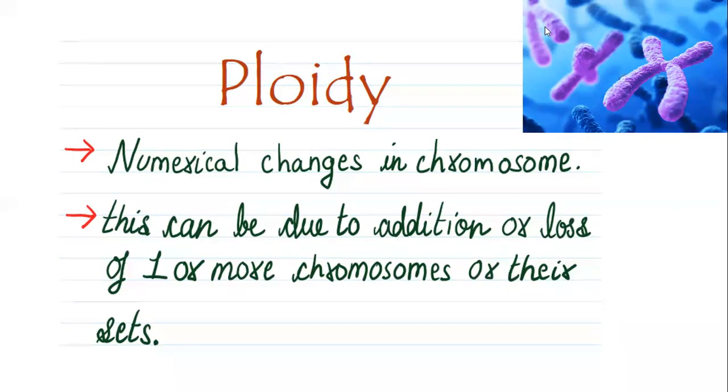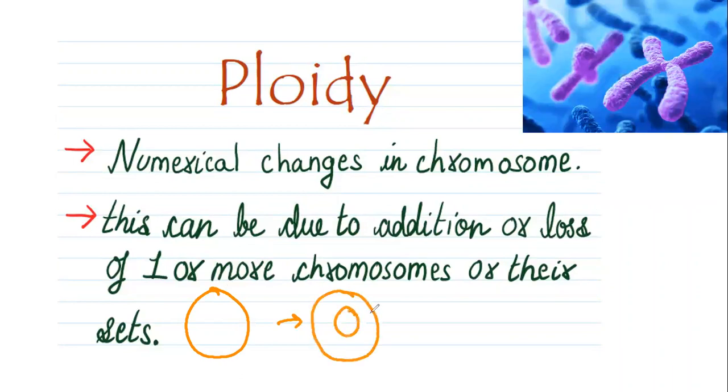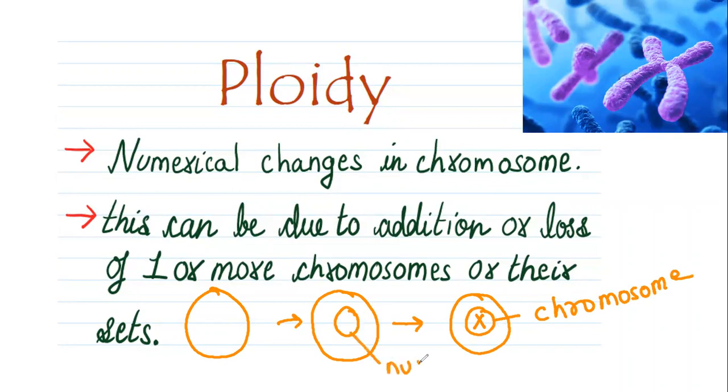So for that, first of all, we should know there is one cell, and in the cell there is a nucleus. In the nucleus, we have chromosomes. This is a chromosome. In the chromosome, we have our DNA, which is a hereditary material responsible for trait transmission. So in ploidy, we study the addition or loss of chromosomes or their sets from their usual number.